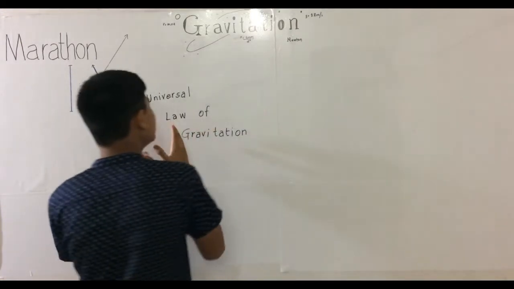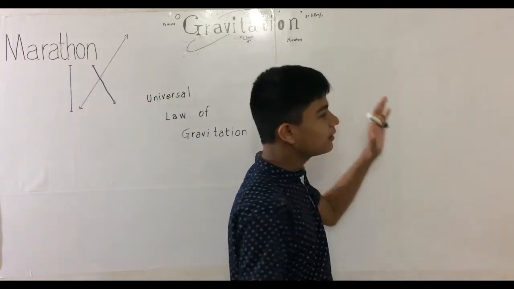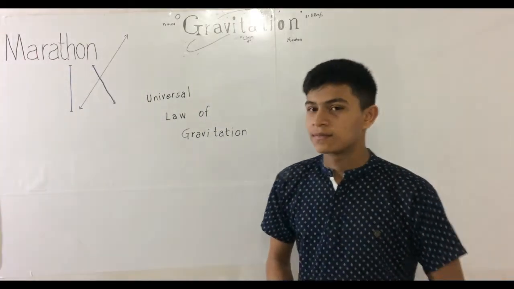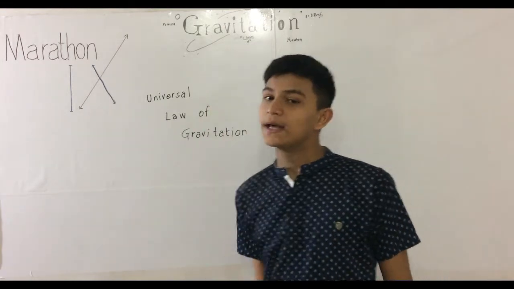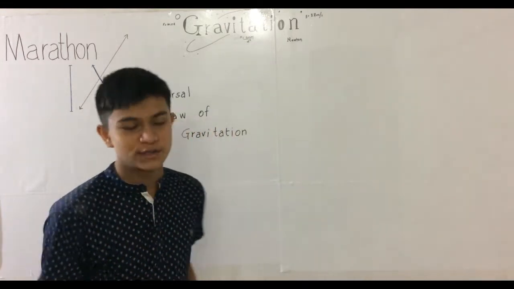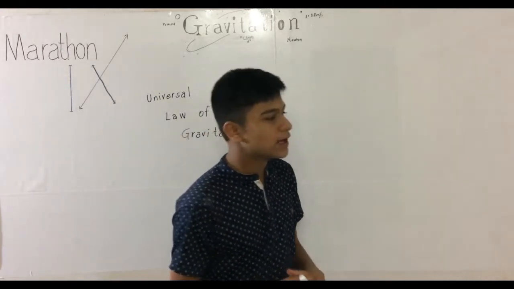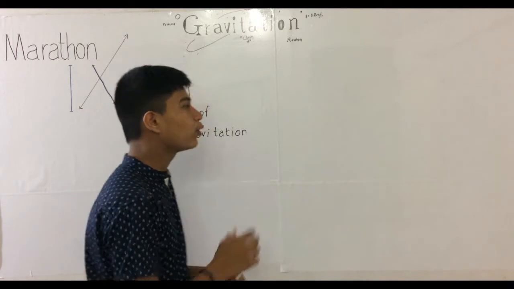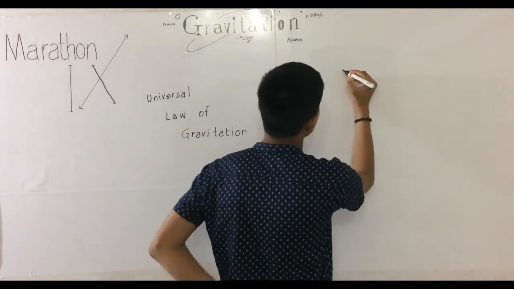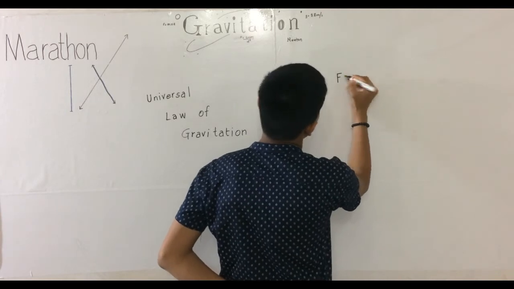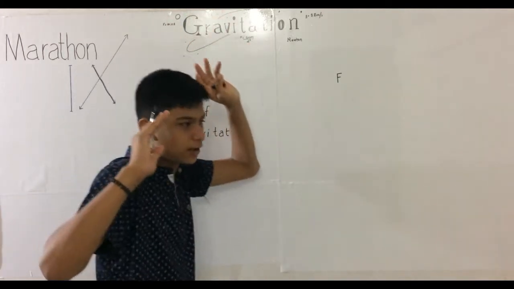Now what is this universal law of gravitation? Let me find some formulas for this, and you will make that formula for the universal law of gravitation with the help of derivations, because we have to be perfect in those derivations, because those will play a very important role every time. So now F. What is F? F is gravitation here.